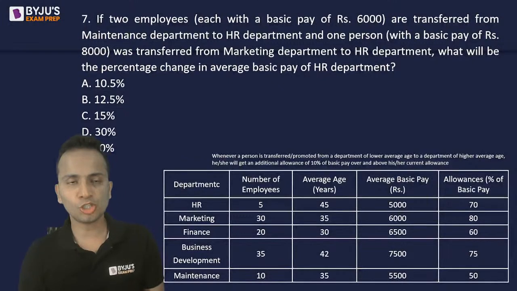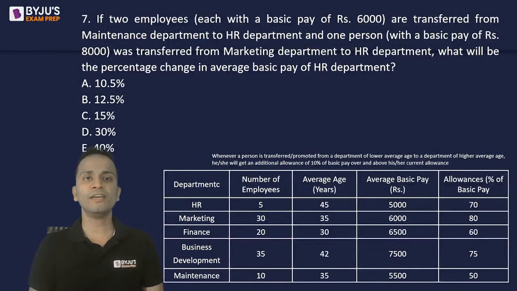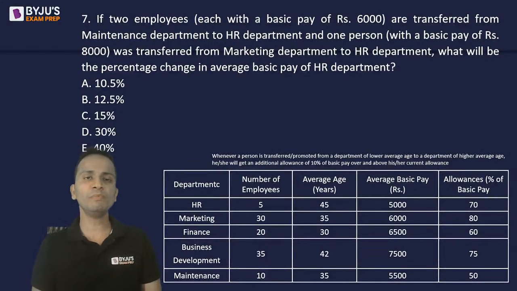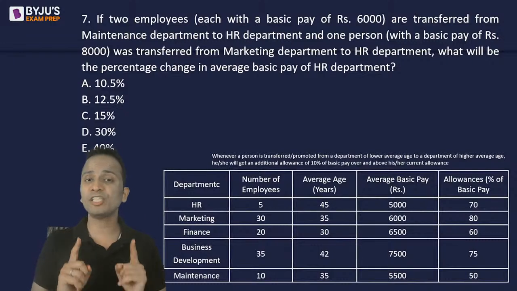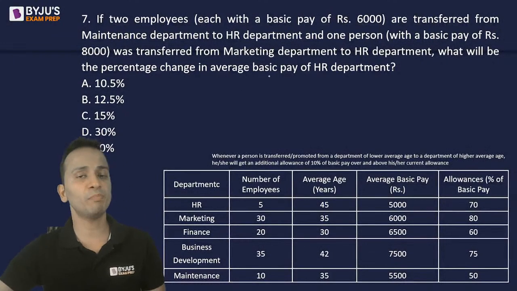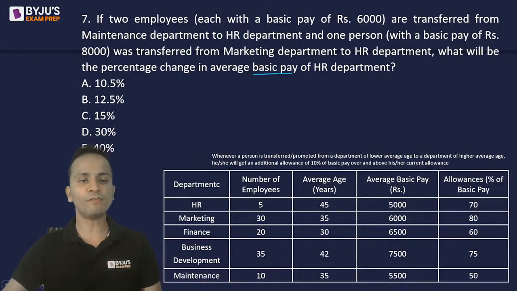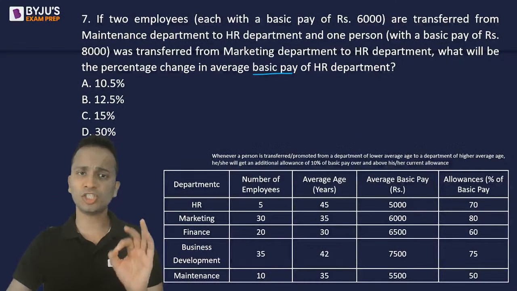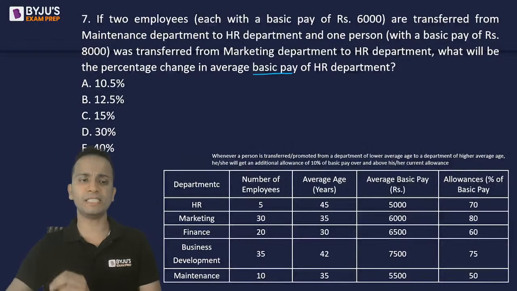Question number 7, the last question. If two employees, each with basic pay of 6,000, are transferred from maintenance to HR, and one person with a basic pay of 8,000 was transferred from marketing to HR, what will be the percentage change in average basic pay of the HR department? It is a very easy question. You don't have to find out the change in gross pay. You just have to find out the change in average basic pay. That's it.